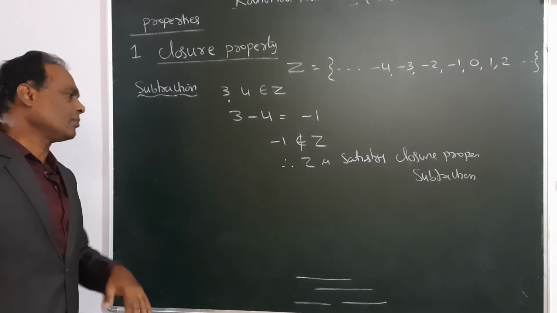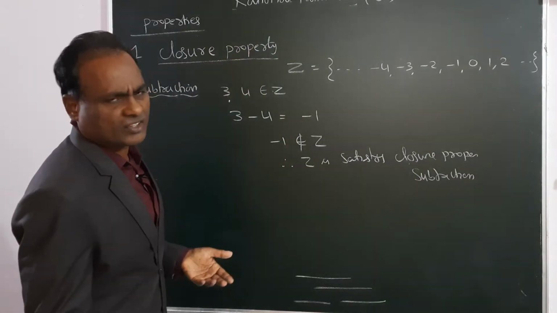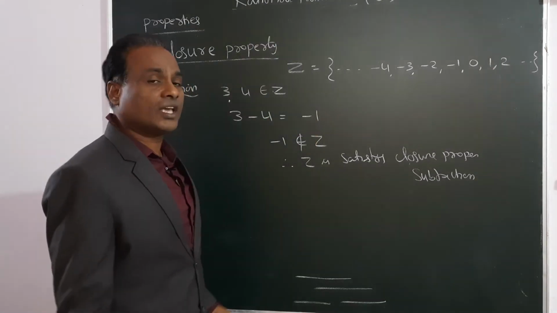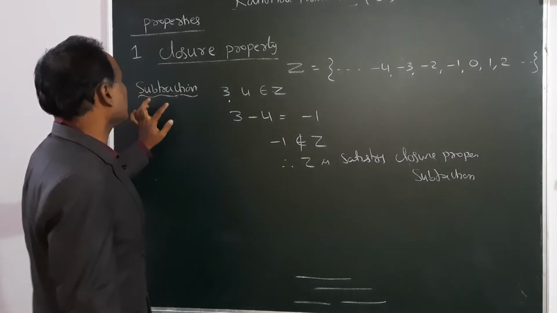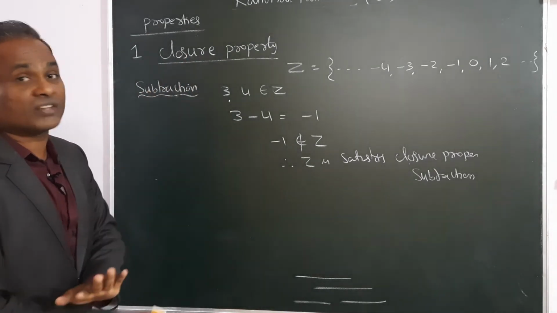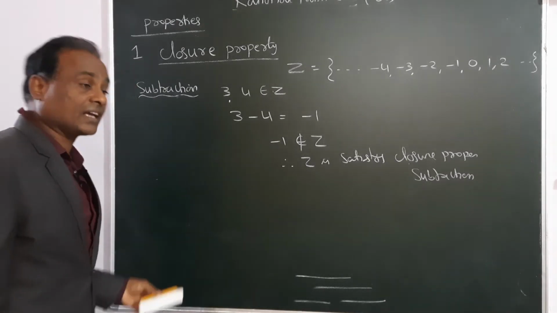We will discuss them later. So take any two numbers from the rational number set and subtract them, definitely the result will also belong to the same set. So rational numbers also satisfy the closure property under subtraction. Only natural numbers do not satisfy. So this is the closure property for subtraction.